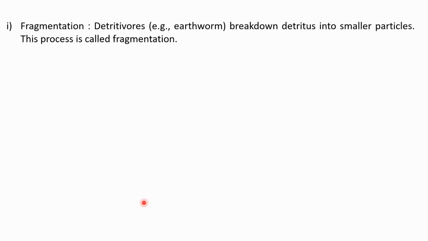Talking about fragmentation, detritivores, for example earthworms, break down the detritus, that is the fecal material or the dead plants and animals, into smaller parts, and this process is known as fragmentation. Fragmentation is simply the process of forming smaller fragments of the organic material. Examples include detritivores that feed on the soil or the dead organic plants and materials, and they fragment these organic materials into smaller particles.